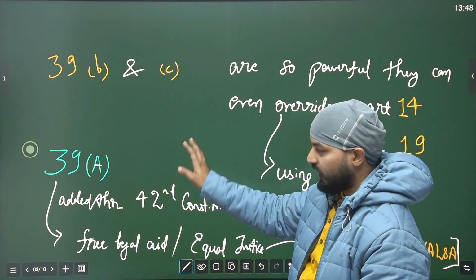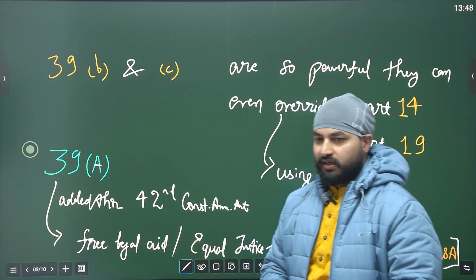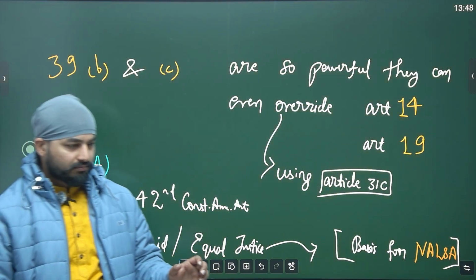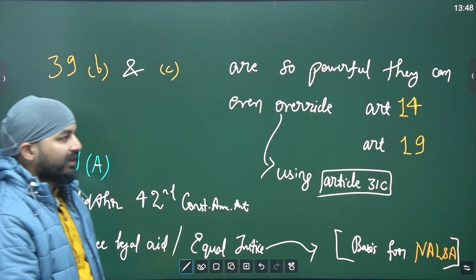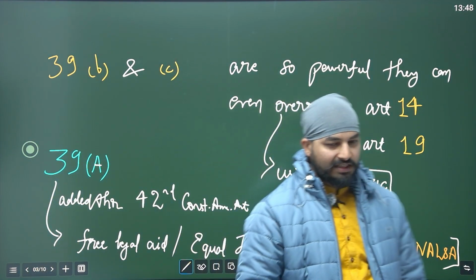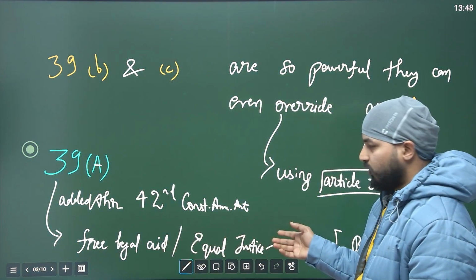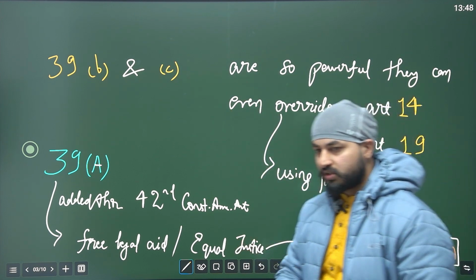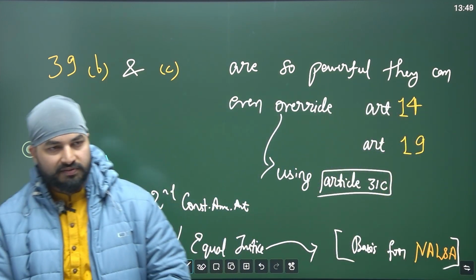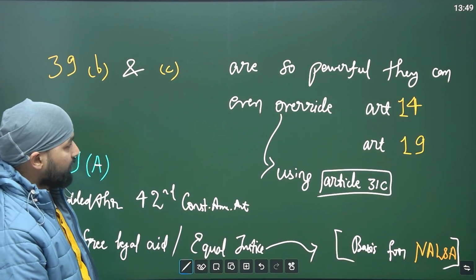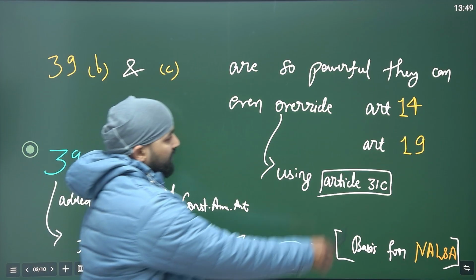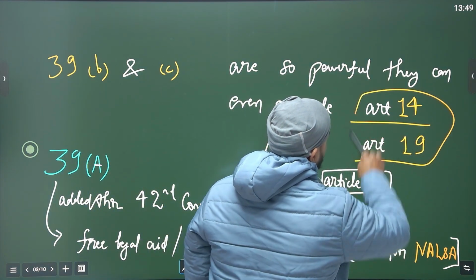So these two are absolutely like directing the state to remain a socialist state, to maintain the character of socialism, as we have seen already in the preamble. These are directing the state to make sure the laws they pass are actually in favor of the common people's good. Okay, they are so powerful they can even override Article 14 and Article 19.